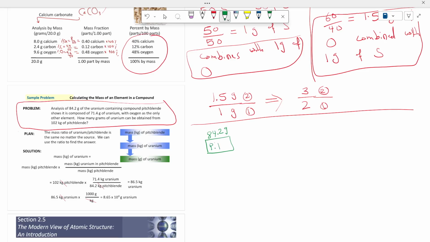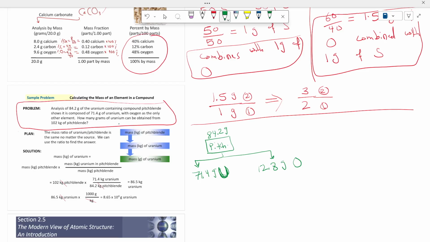Analysis of this sample showed that it contains 71.4 grams of uranium and oxygen as the only other element. So we can easily determine the mass of oxygen. Just subtract these two masses: 84.2 minus 71.4. So the mass of oxygen is 12.8 grams. This is uranium, and this is oxygen.